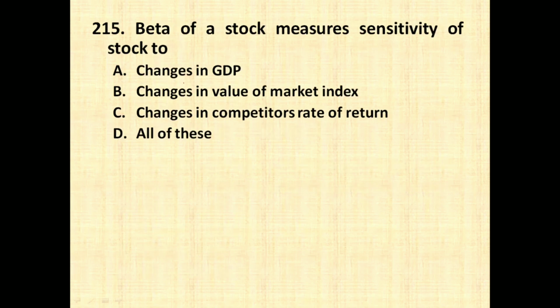Beta of a stock measures sensitivity of stock to changes in GDP, changes in value of the market index, change in the competitor's rate of return, all of these. So always remember, beta is nothing but it measures the sensitivity of a stock to the market index. So answer should be option number B, that is change in the value of market index. The formula to compute beta is nothing but covariance of i and m, that is security and market, divided by market variance.